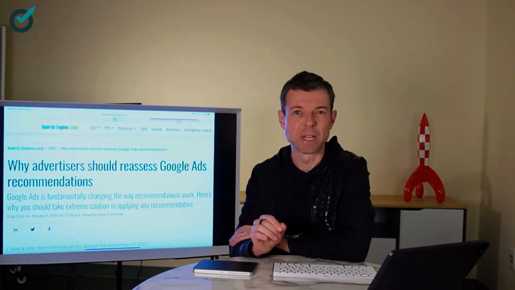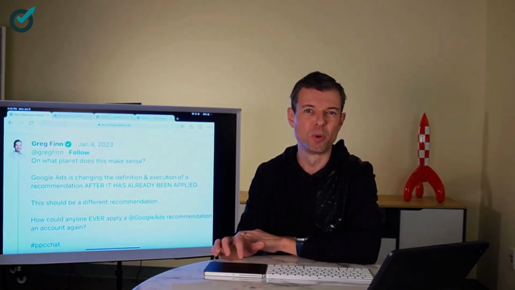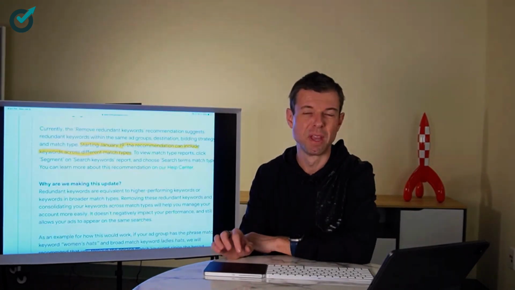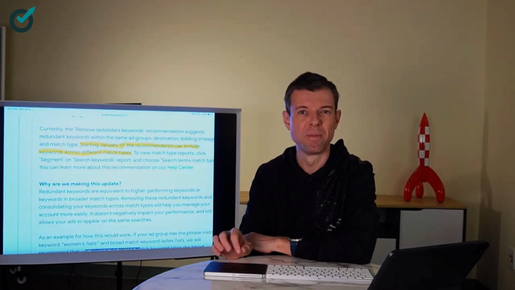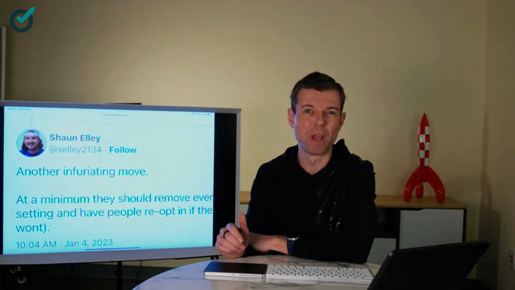And here's why people are upset about it. Instead of keeping the more precise match type, so if you had an exact match and a phrase match, Google will decide to keep the broad match. Greg Finn was the first to report on this after he got a notification from Google that something was changing. Specifically, what's going to be different, as highlighted in yellow, is the definition of what constitutes a duplicate keyword. It will no longer look at the match type of the keyword. And as you can see, this is getting a negative reaction on Twitter because Google is really changing the rules of the game while the game is in progress, which is going to be confusing to a lot of advertisers.